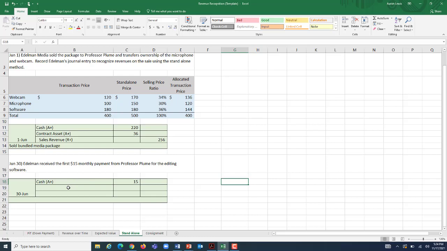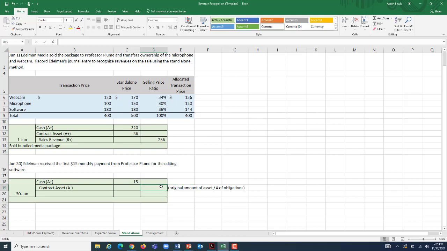So what we need to do here is we need to first devalue our contract asset. And we're going to do that in a straight line. We're going to take the original amount of the asset, and we're going to divide it by the number of obligations, the number of payments that we're going to receive from Professor Plume.